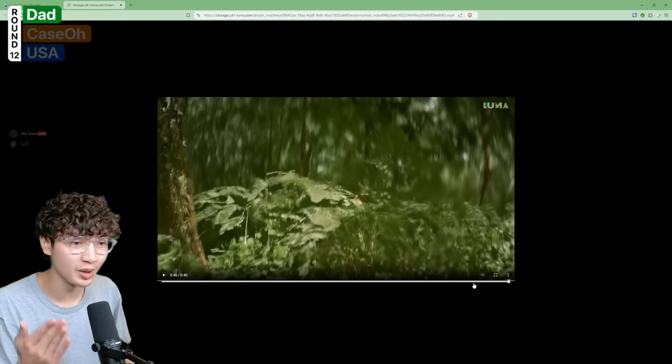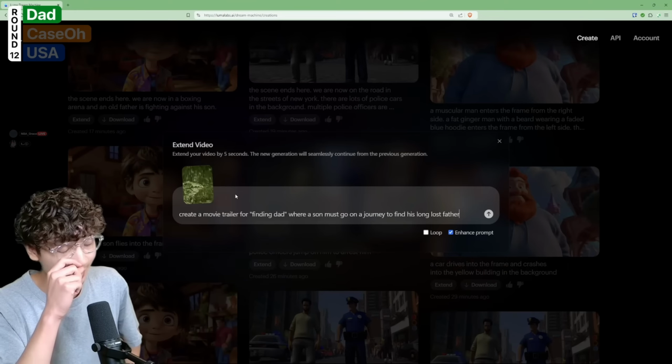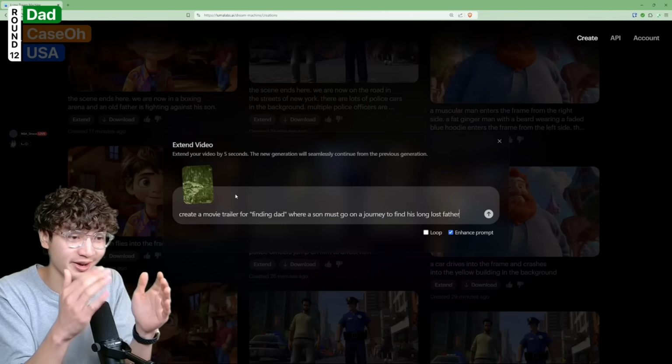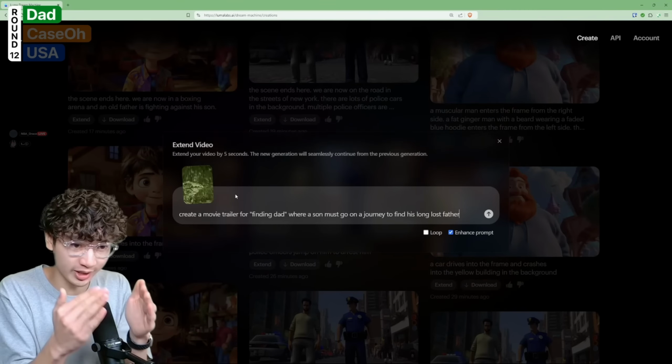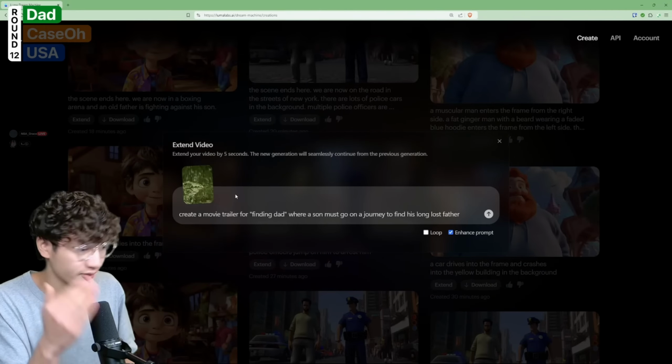But why are we still in the tree? Why does it have to be a tree? What is the purpose of this? Okay, so I think I'm gonna have to try to extend this one by literally instructing it. Please create a movie trailer for Finding Dad where a son must go on a journey to find his long lost father. Nothing I'm writing is doing anything, so I think I just have to resort to doing this.